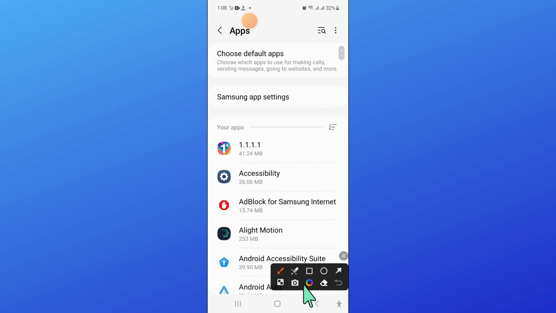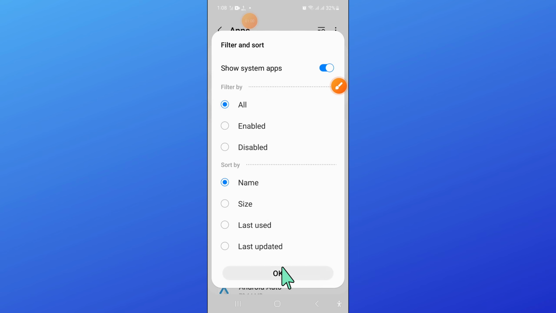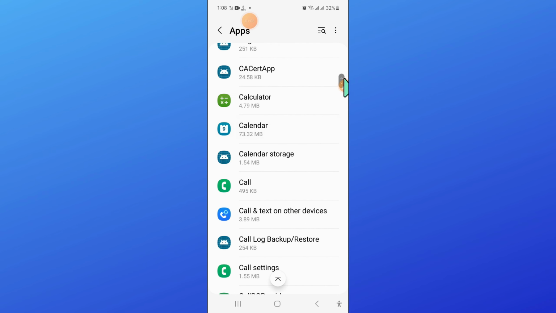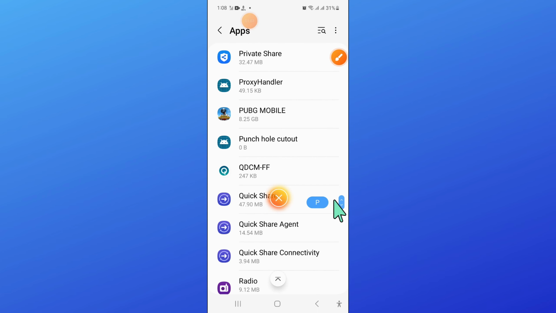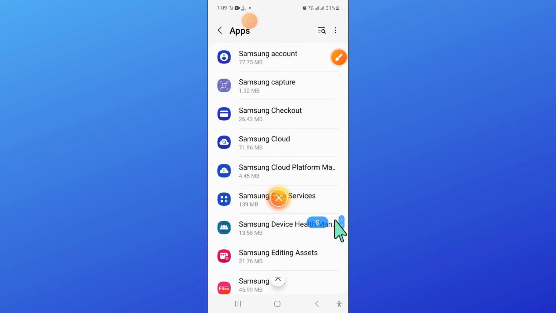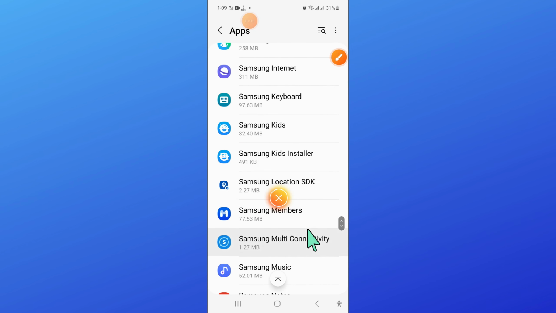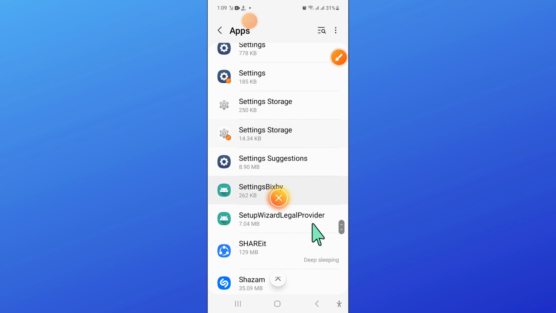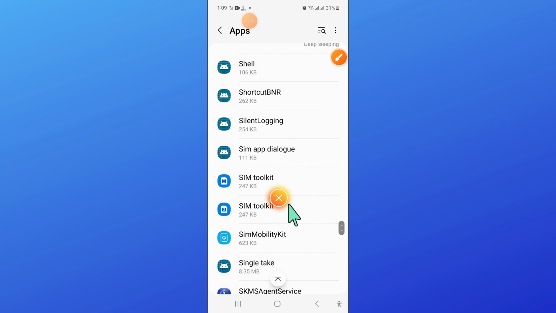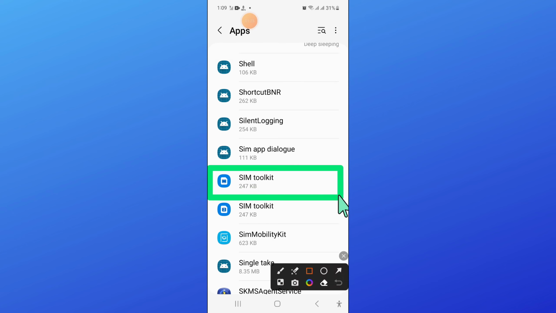Now in apps, click on this option icon and from here turn on show system apps. After turning on, scroll down and from here open SIM toolkit.